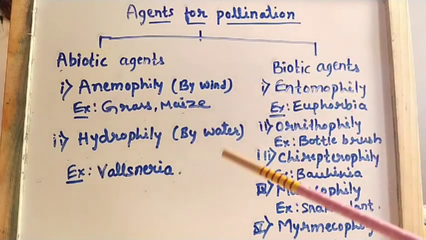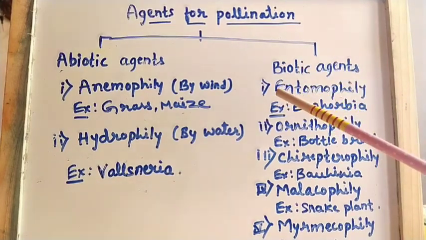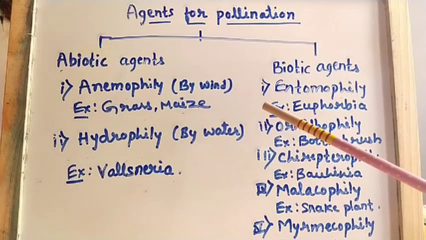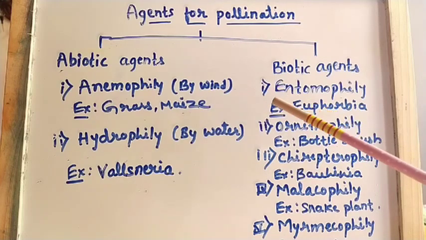Understood? So this is about agents for pollination. It is very easy to follow. Just remember all the different types of agents for pollination, and remember only one example for each type of